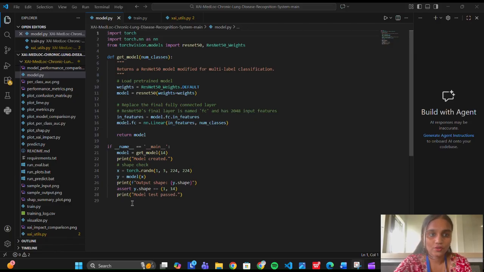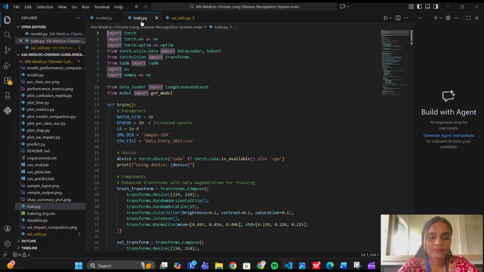Implementation overview. The implementation of the project is done entirely in Python using the PyTorch deep learning framework. The system is modular and divided into three main components: model definition, training pipeline, and explainable AI and inference. The implementation begins by loading the trained ResNet 50 based model, which has been modified for multi-label lung disease classification. The pre-trained ResNet 50 model is imported from Torchvision and its fully connected layer is replaced to match the number of disease classes. This enables the model to predict multiple diseases simultaneously instead of a single output.